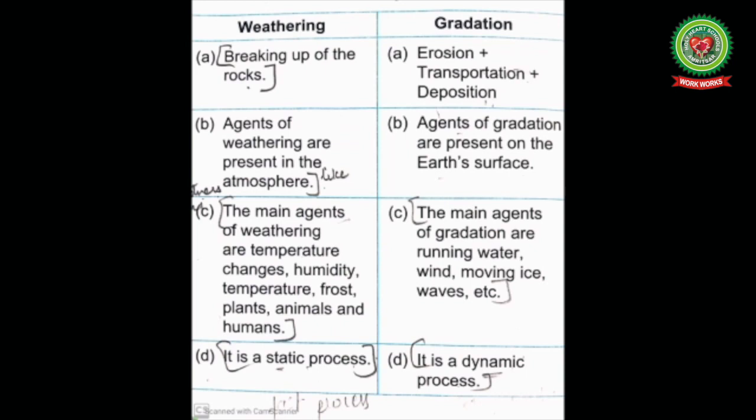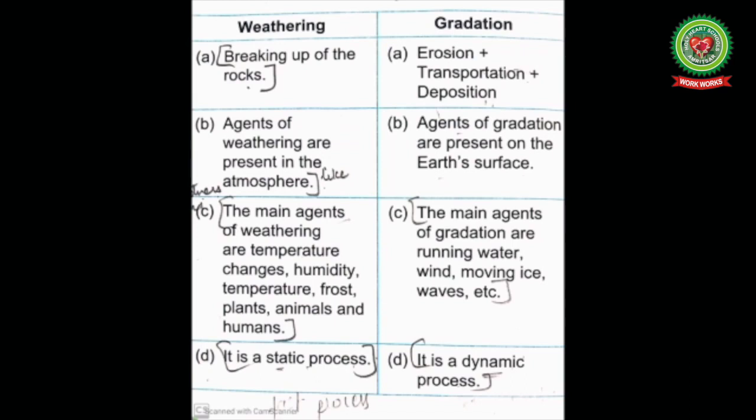Agents of weathering are present in the atmosphere, meaning the blanket of air that surrounds the earth. Agents of gradation are present on the earth's surface. The main agents of weathering are temperature changes, humidity, meaning the amount of water vapor present in the air, frost, plants, animals and humans. The main agents of gradation are running water, wind, moving ice and waves.